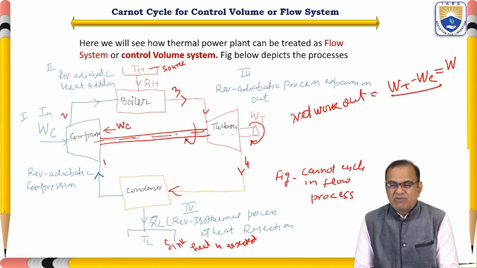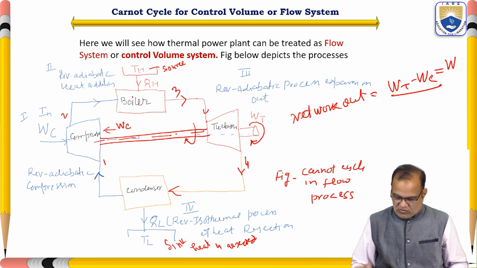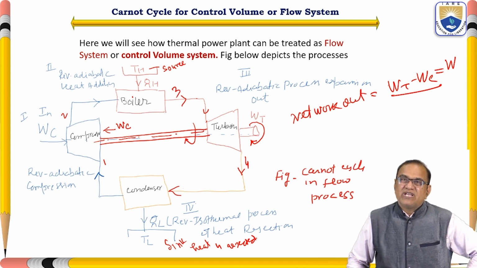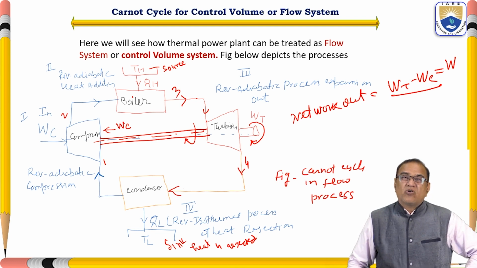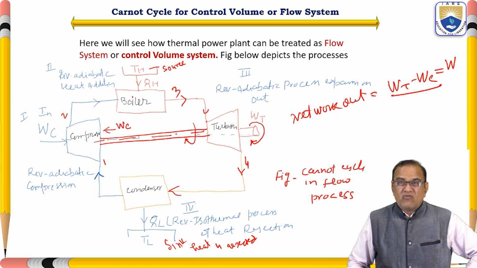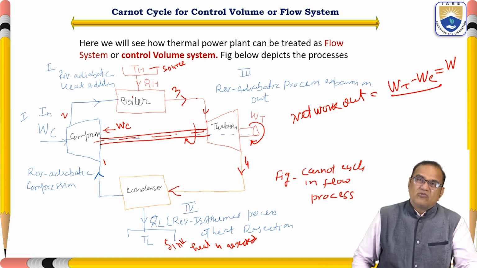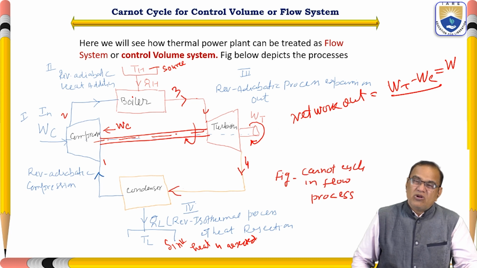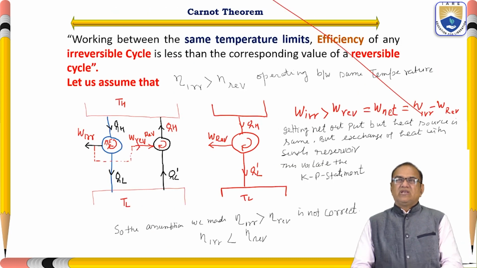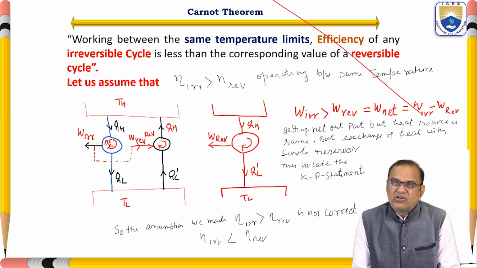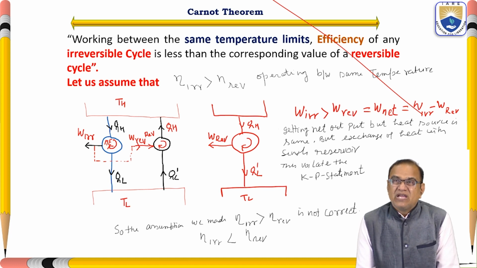In this way you can find the same 4 processes for the control volume. You can also write for the control volume system like a control mass system. Now I will discuss the Carnot theorem.